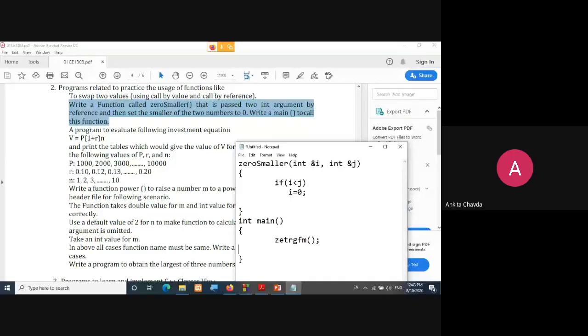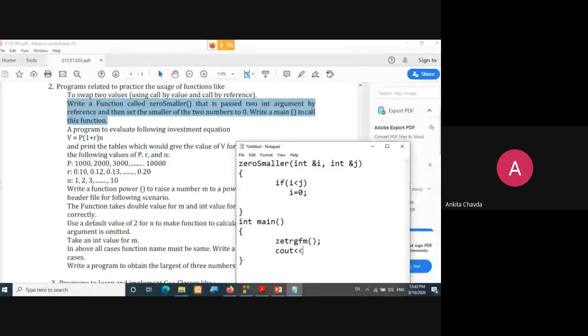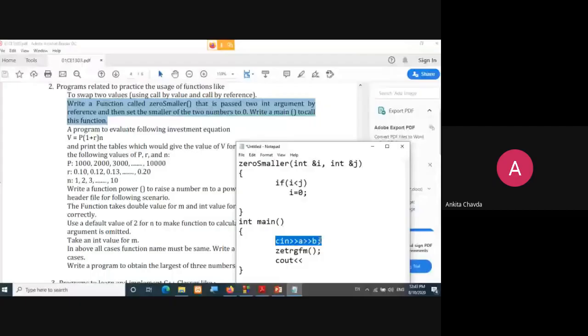Simple. From int main, you will call this function, zero smaller, and after that you print some cout statement saying that after the function call, now the values of i and j are this. Okay, getting my point? And these two values will be entered by the user. So here you will do the cin statement for two variables, a and b, or whichever variables you took, right? You will simply enter them from the user. Getting my point? And I hope the definition is clear to you guys.